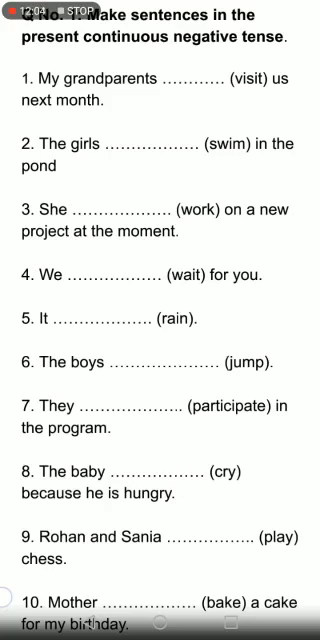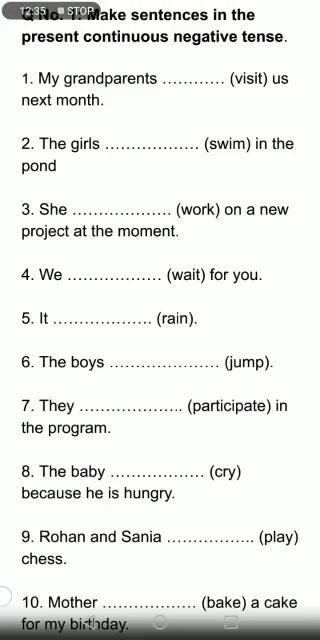So my grandparents, grandparents, they are plural. So we will add the auxiliary verb. You tell me, plural, which auxiliary verb will we add? Are. My grandparents are visiting us next month. But since we are going to change it into negative, we are going to add not after the auxiliary verb. It will become my grandparents are not visiting us next month. Alright, class? This way you are going to do the rest yourself.